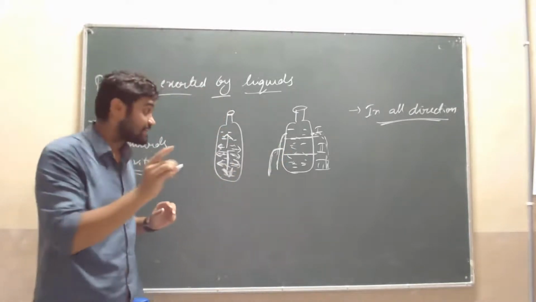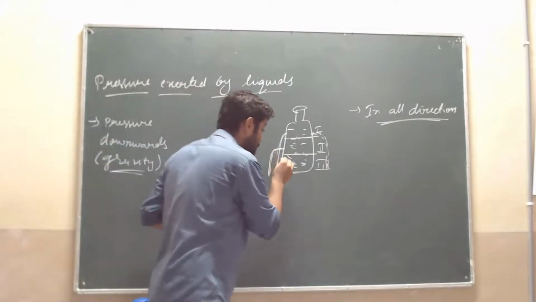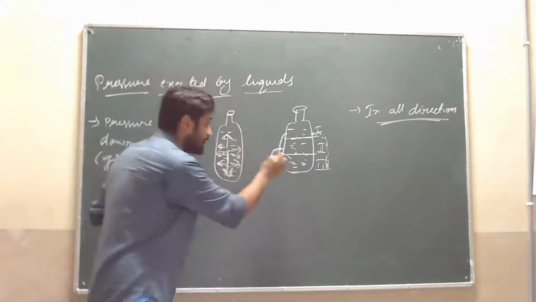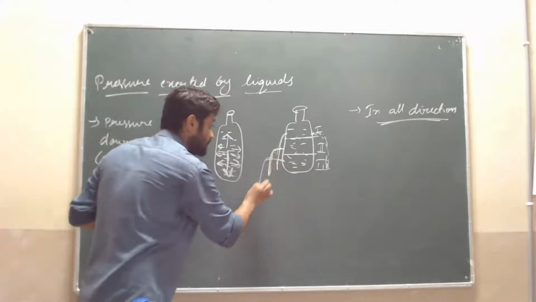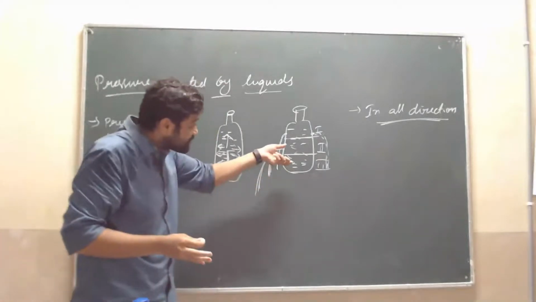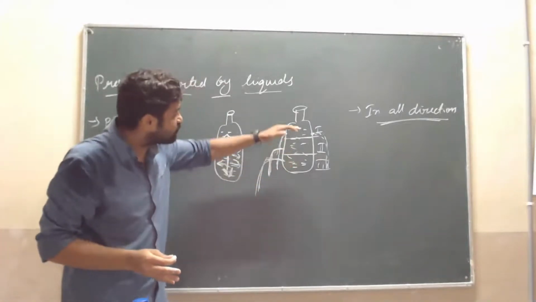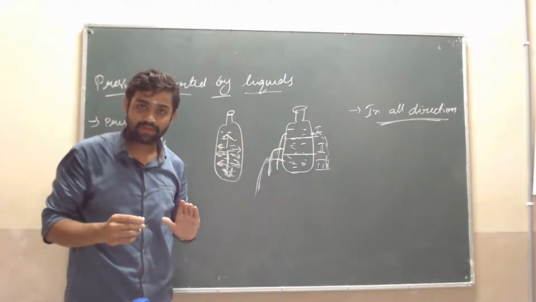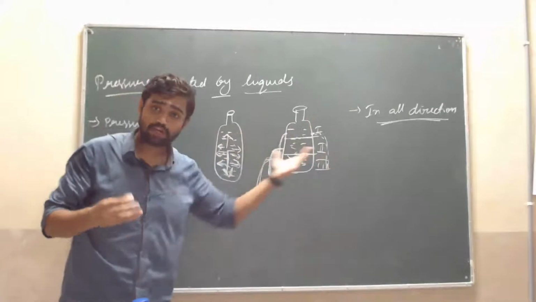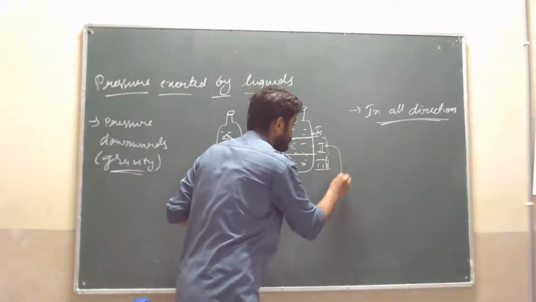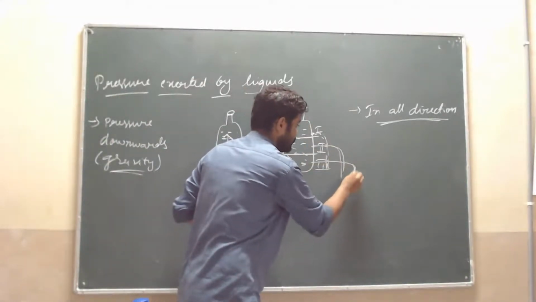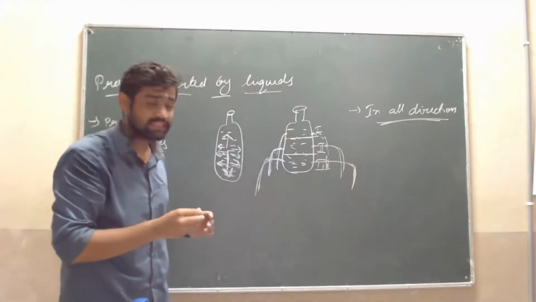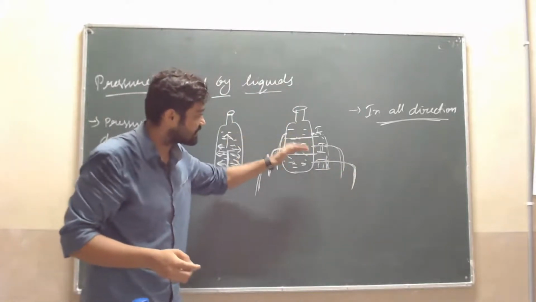Do it at home and see, sir. Then if I make the hole on the third chamber, they exert more pressure. Why? Because they are holding the weight of the first chamber as well as the second chamber. Okay sir, put a hole here and see, the water will come out fast from this one.